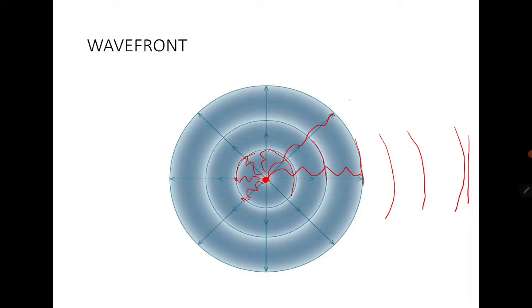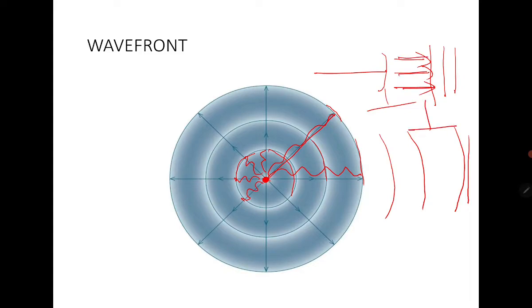And you have to understand as a student that the light ray and the wavefront are always perpendicular to each other. This is a really important thing you have to understand. If the wavefront is straight when it travels a long distance, then by definition the light rays are parallel. That's why when light comes from the sun or from a far enough distance, we consider it parallel, because the wavefronts are parallel and the light is also parallel, at exactly 90 degrees, exactly perpendicular.